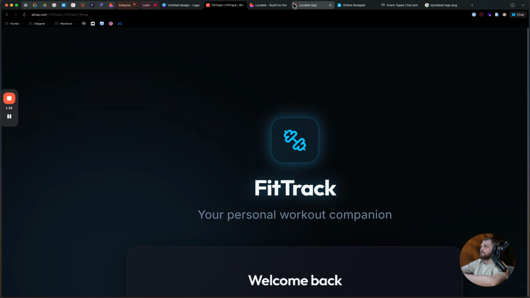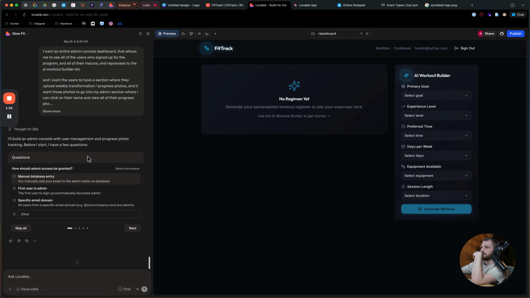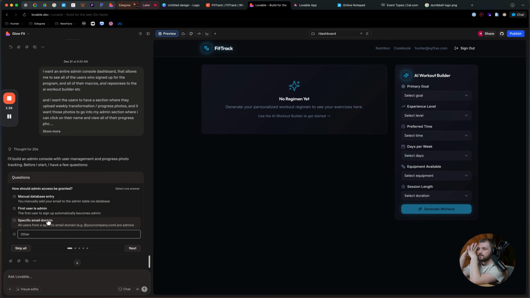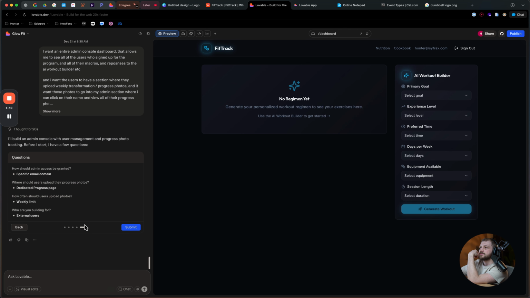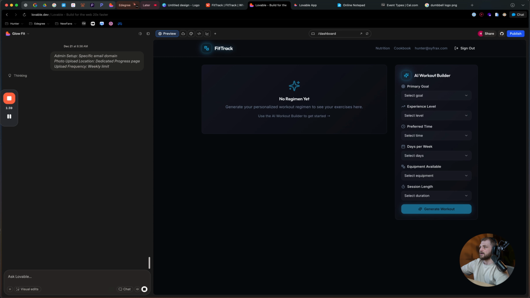And now what we'll do is we'll come back into Lovable, which is probably still building. Oh, here we go. I'm building an admin console with user management and progress photo tracking. Before I start, I have a few questions. How should admin access be granted? All users from a specific email address. Where should users upload their photos? Dedicated progress page, new My Progress page, add a progression photo to the existing dashboard, or create a user profile page with photo uploads. I think this would be cool. How often? Weekly? Who are you building for? External users? Sweet. Okay. So we should have done that before because now we're going to be sitting and waiting.